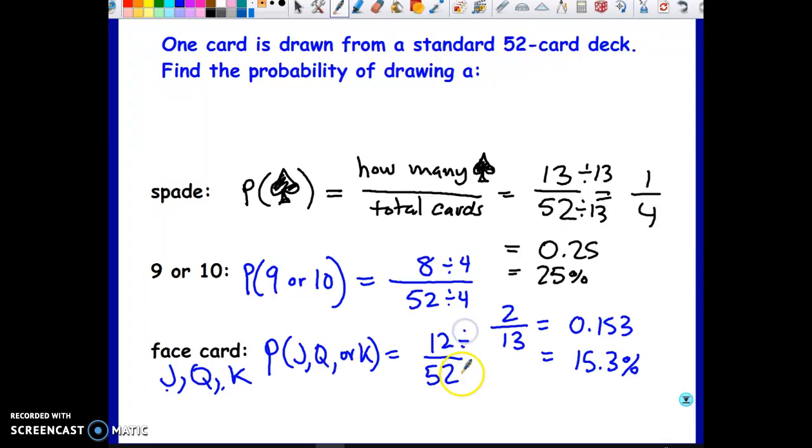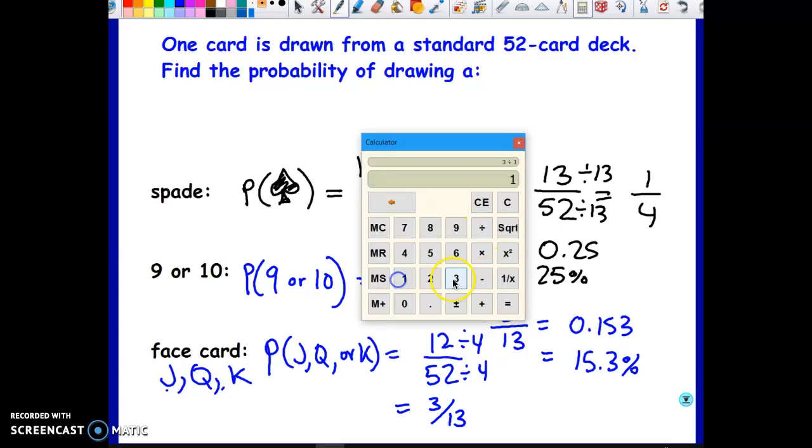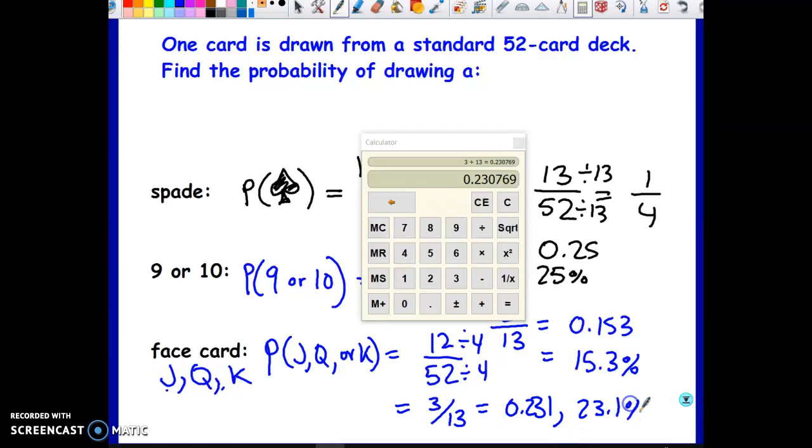Again, you must divide by the greatest common factor. I believe, again, it's 4. This would be 3 out of 13. And in your calculator, 3 out of 13 is 0.231, or 23.1%. So you can compare which one's more likely. Obviously, it's more likely to get a face card than a 9 or a 10.